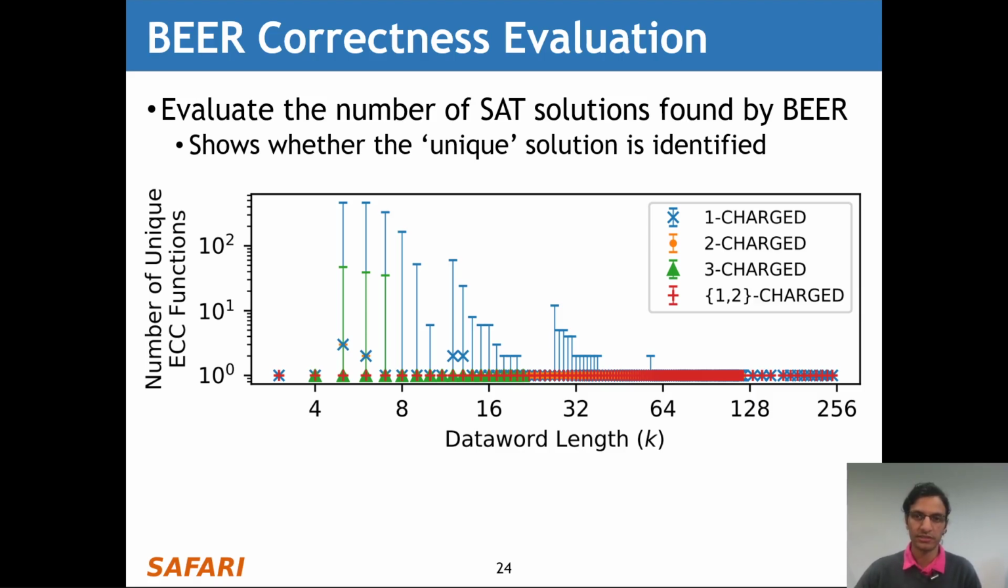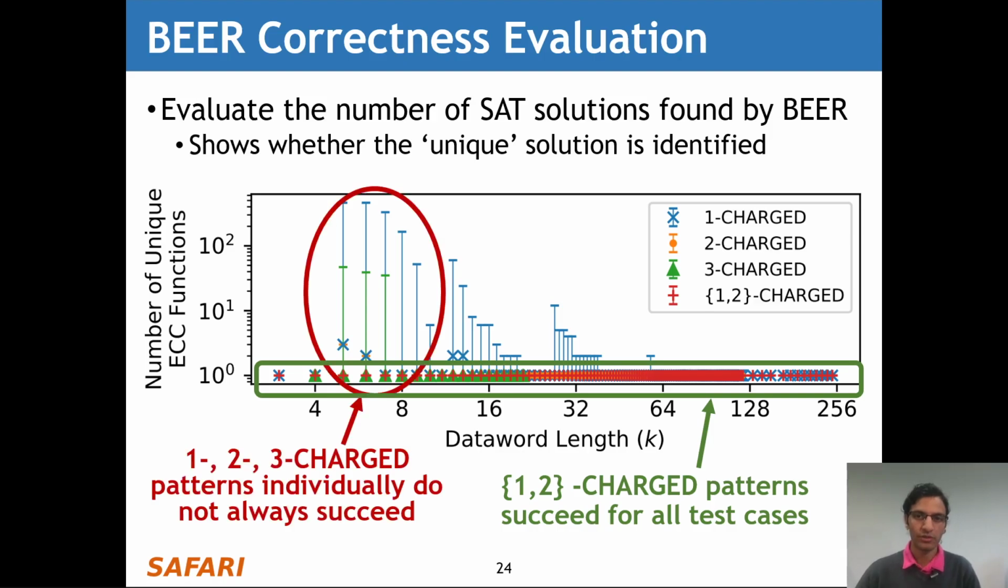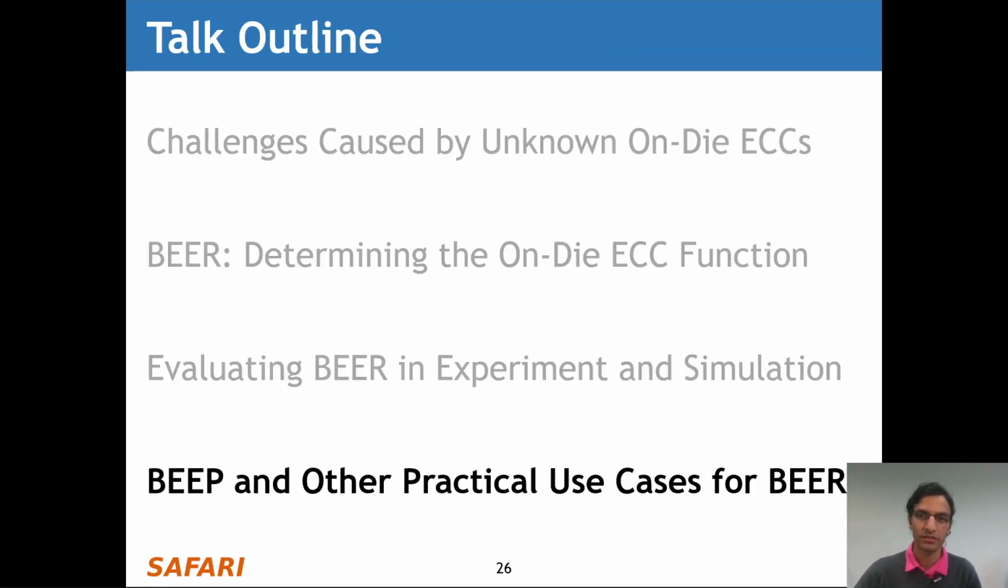Each data point shows the minimum, median, and maximum values observed across all of our simulated ECC codes. The first thing we notice is that the 1 and 2 charge test patterns, pictured here in red, combined, always find a single unique solution for all test cases. We also see that the 1, 2, and 3 charge test patterns individually sometimes find more than one ECC function that can explain the observed uncorrectable errors. Now our takeaway from this analysis is that Beer successfully identifies the ECC function using the combined 1 and 2 charge test patterns for all test cases.